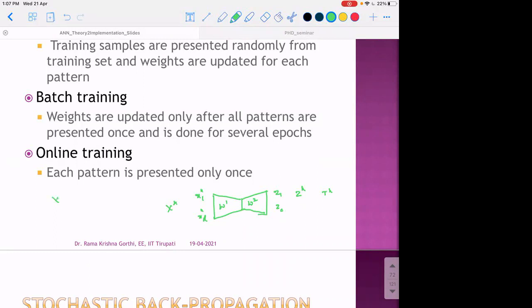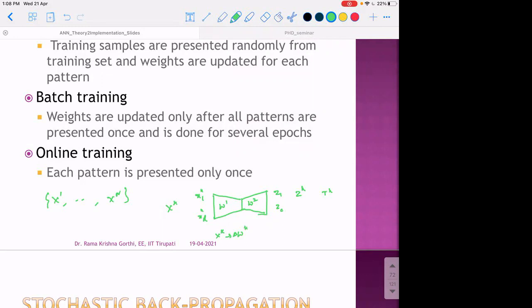In the data set we may actually have a large number of samples. How we present the data samples to the neural network also makes an important contribution to the overall convergence of the neural network. As we discussed so far, the weight update at each element of the neural network is done for each given sample. So we are getting a weight update for each given sample, right? Now the question is, how should we present the sample?